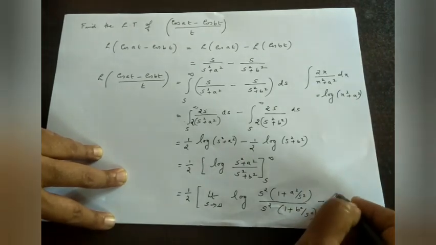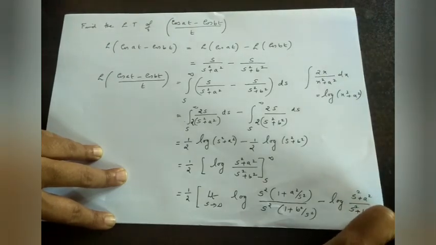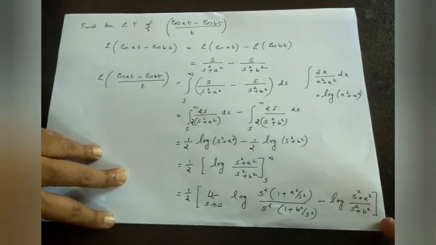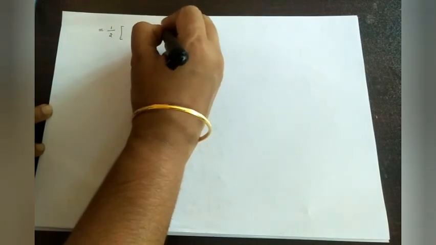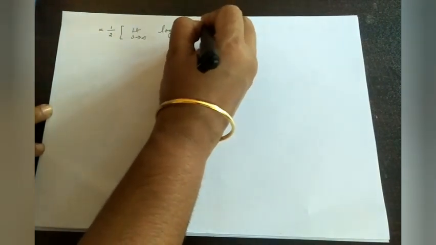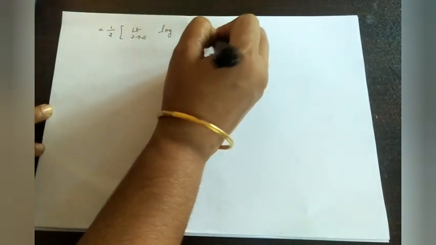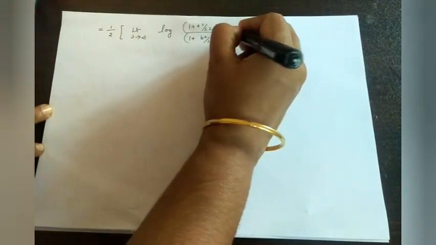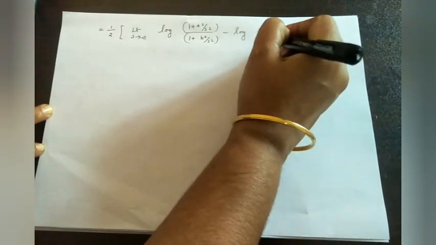then minus, applying the lower limit we get logarithm of s square plus a square by s square plus b square. Cancelling s square in the denominator and numerator, the other terms are 1 by 2 into the limit of s tends to infinity of log of 1 plus a square by s square divided by 1 plus b square by s square, then minus log, the second term, s square plus a square by s square plus b square.